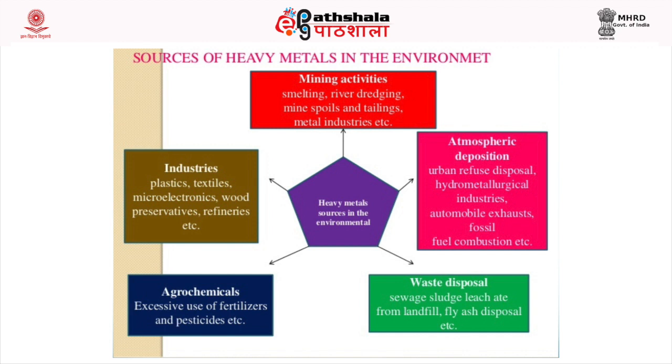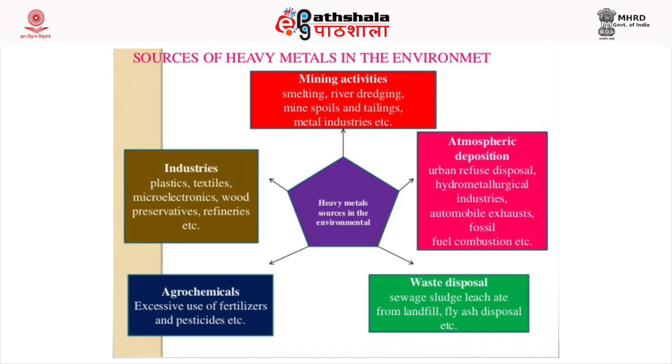Heavy metals in the environment may be coming from the mining activities. The mining activities may include smelting, river dredging, mine spoils and tailings, metal industries, etc. Similarly, there may be atmospheric deposition, there may be waste disposal, then agrochemicals.